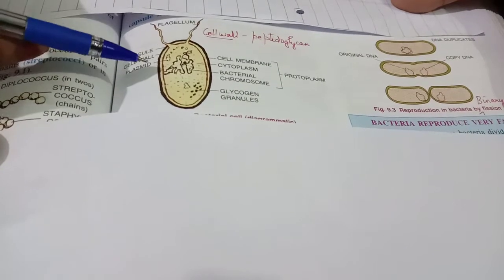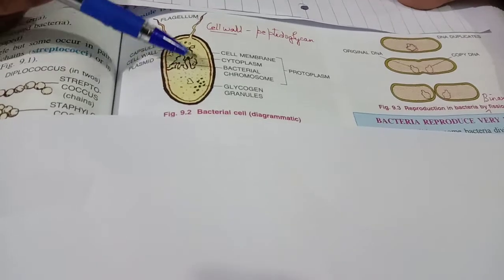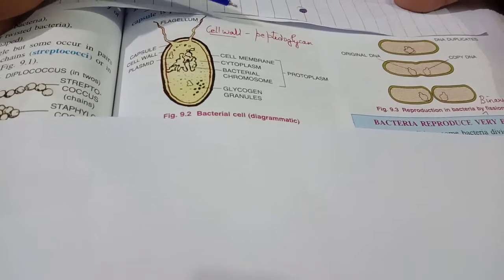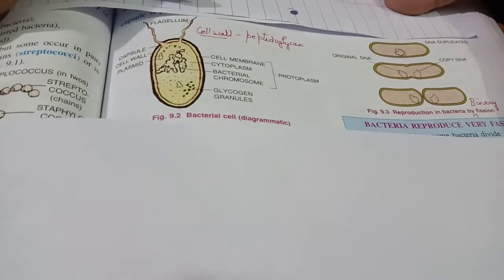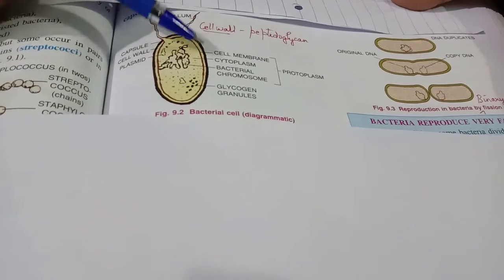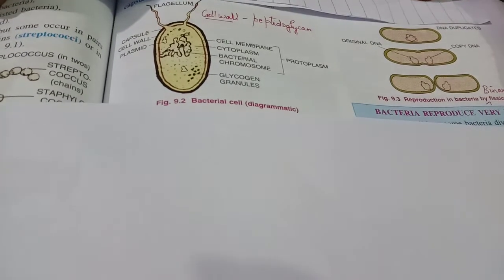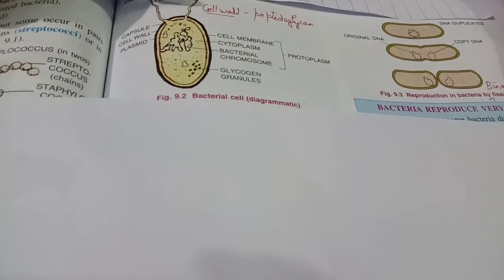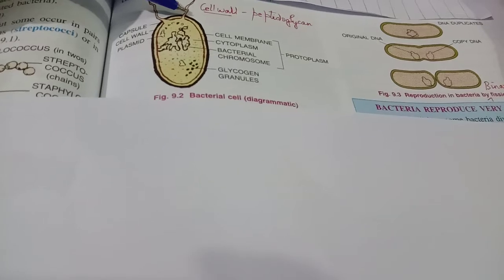As you can see in the diagram, it has a cell wall, but it differs from the plant cell wall in composition. The cell wall of a plant is made up of cellulose and pectin, whereas the cell wall of the bacterial cell is made up of peptidoglycan. That's why it was earlier placed in the plant kingdom, until Whittaker later made a separate group, kingdom Monera.